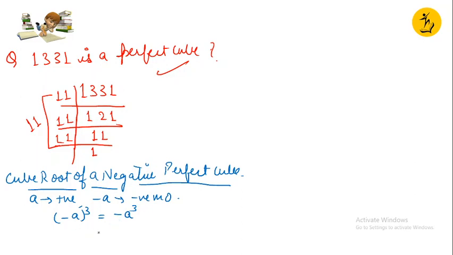So in the same form, what I can say, see, if I am saying something like this, cube root of minus a cube, right? So how can it be written? This cube root of 3 could be written like this, 1 by 3. So 3 and 3 get cancelled, and I can write minus a, right?